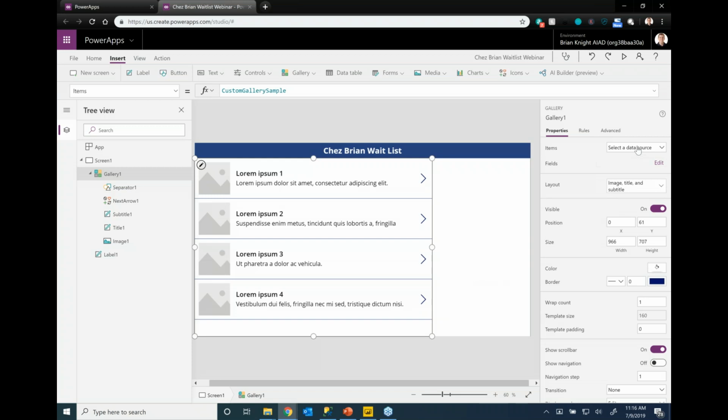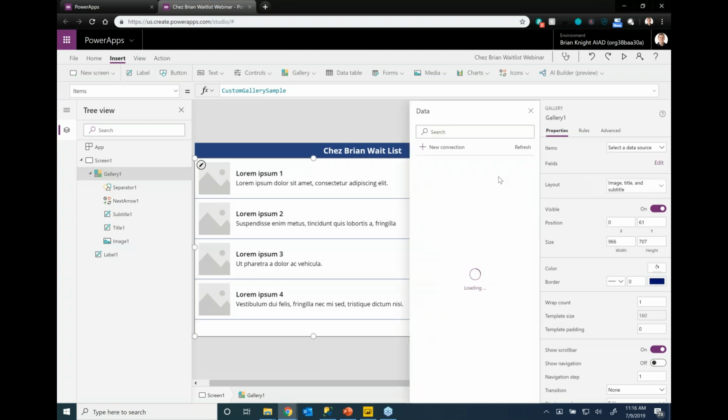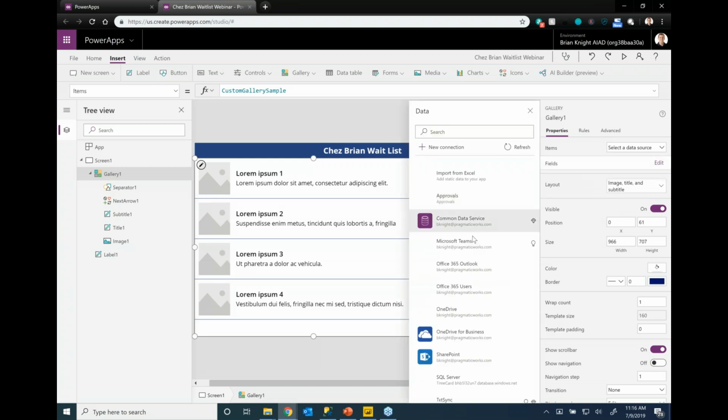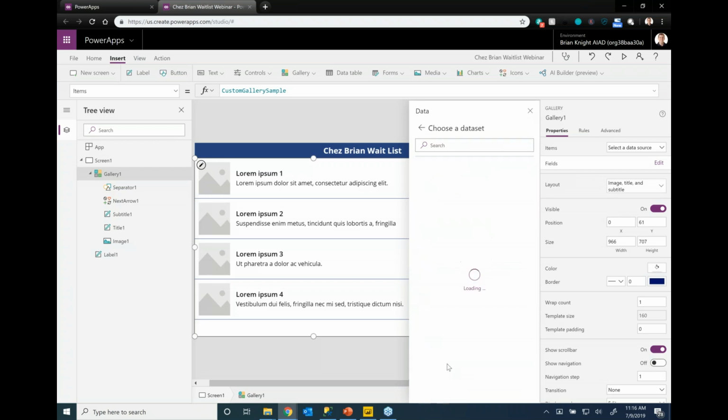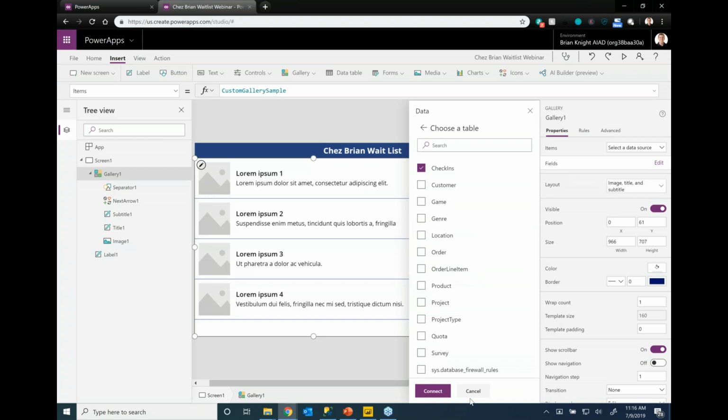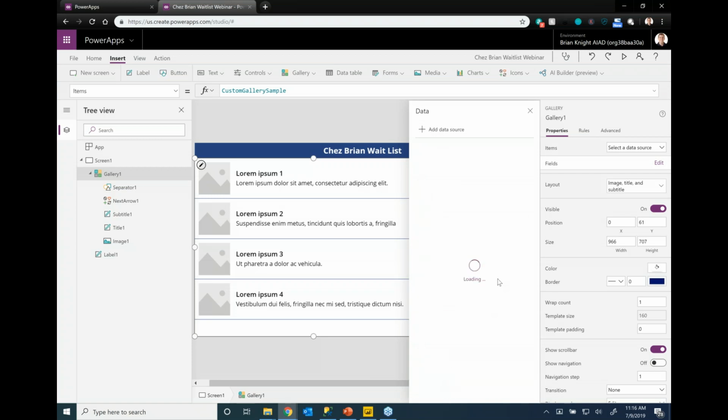Now, a few things at once, and it wants a data source. Let's go ahead and add a data source. I've already got one out there. It's a matter of which table I'm going to point to. So I'm going to point to my time card table, and one of the tables I have is called Checkins. So that's simple. I point to my database, point to my Checkins.